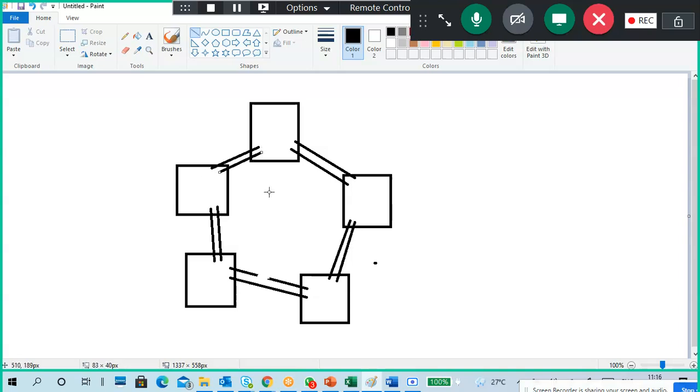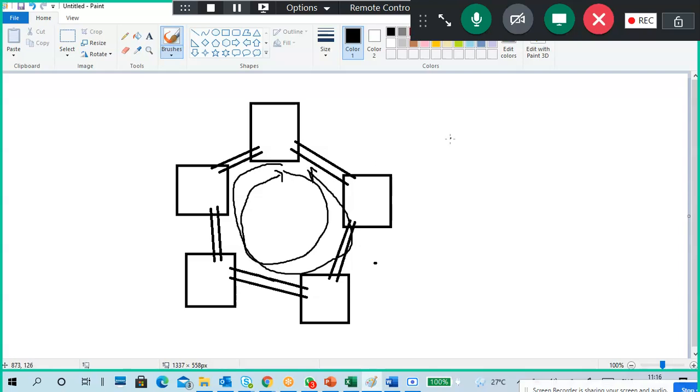And they implemented clockwise and anti-clockwise communication. Clockwise means the packet is sent to the next, next, next, like this. Anti-clockwise means reverse.